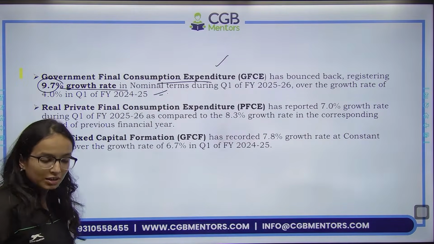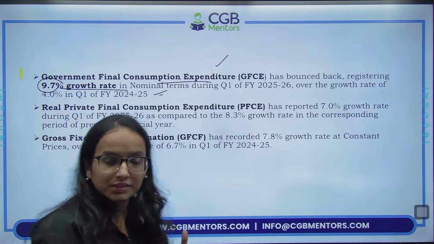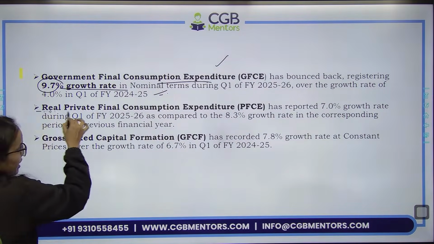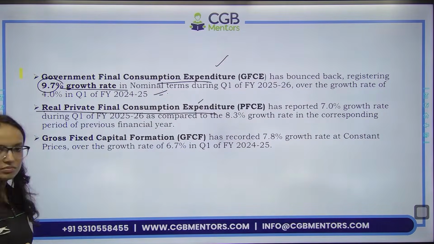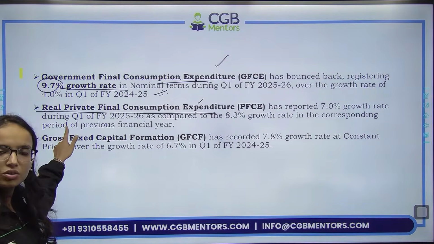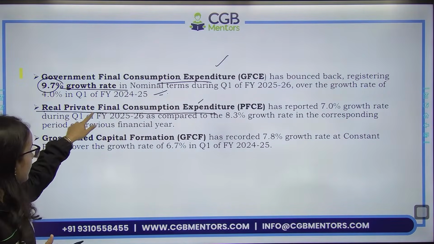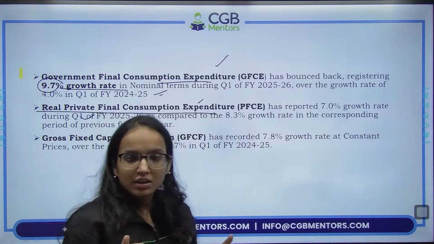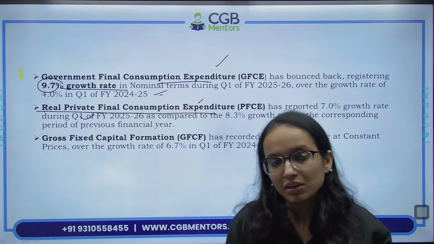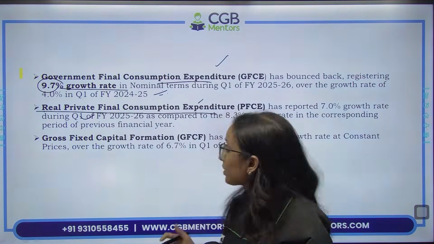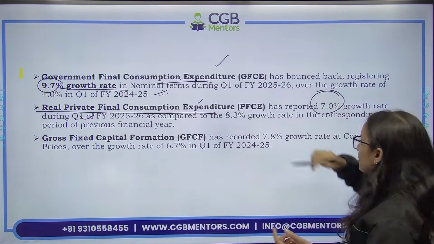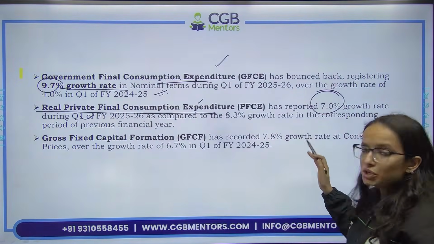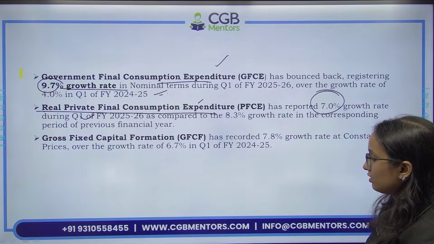So this is in nominal terms, that is at current year prices. All right. And if we talk about real private final consumption expenditure, real means calculated at constant prices, base year prices, and here we are talking about private final consumption expenditure, not the government. The consumption expenditure on the final goods and services done by the private sector has reported 7% growth rate during Q1 of this financial year as compared to 8.3 in the previous year's quarter.